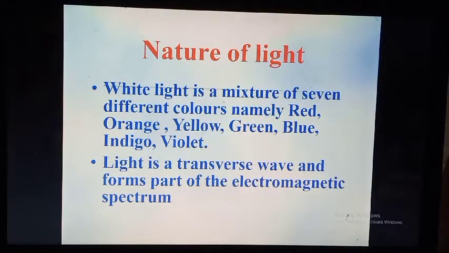Next, white light is a mixture of 7 different colors. What are the 7 different colors? Red, orange, yellow, green, blue, indigo and violet, the colors which we see in the rainbow. A rainbow is a collection of 7 different colors. It is also a type of light. Light is a transverse wave and forms part of the electromagnetic spectrum.